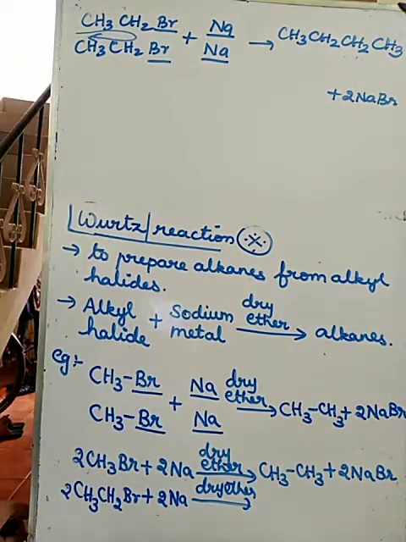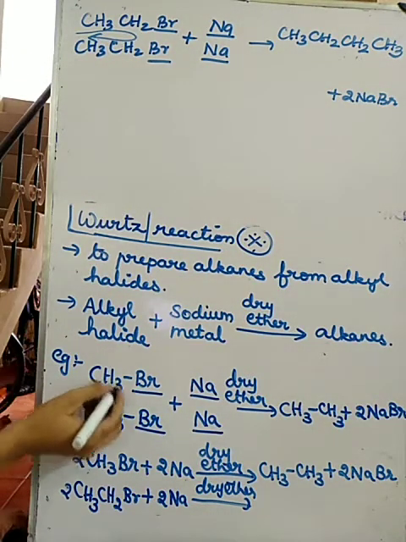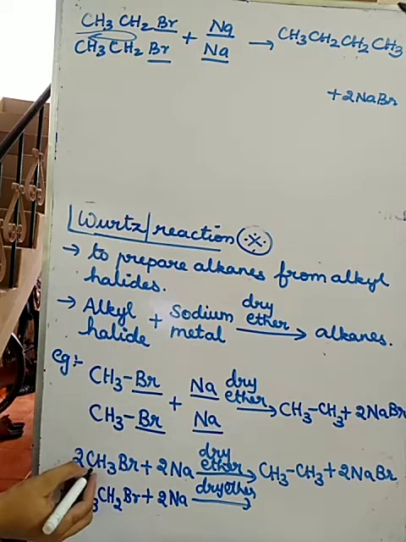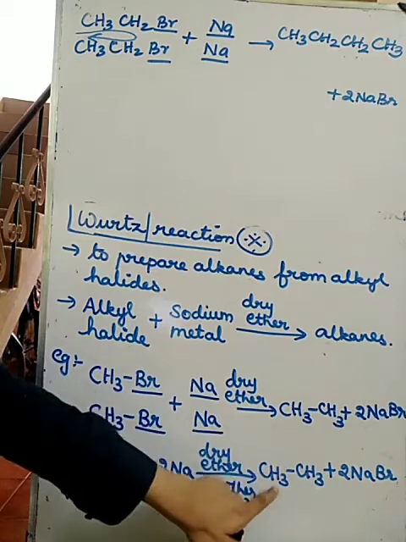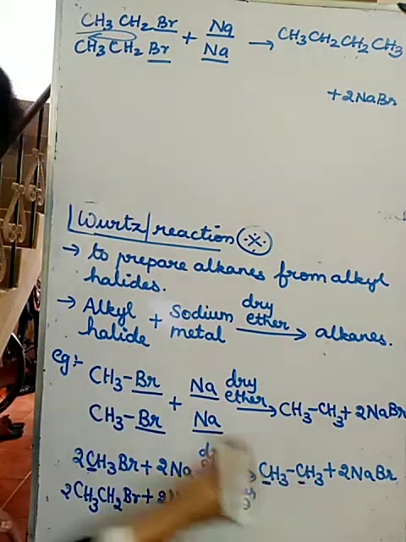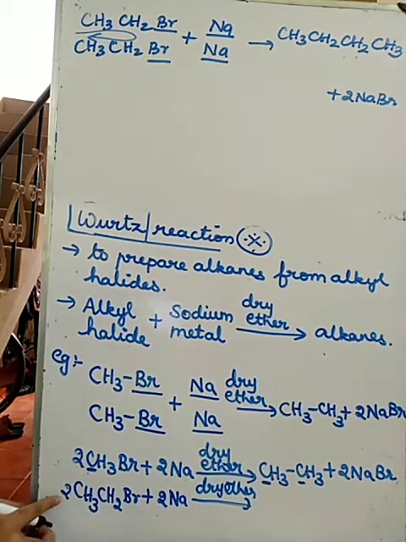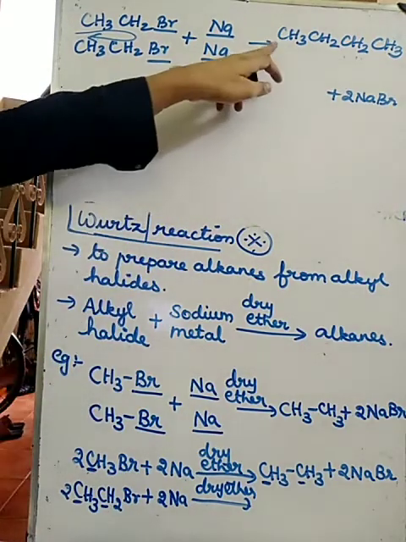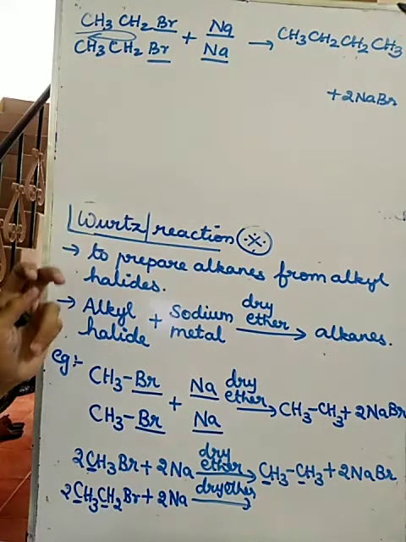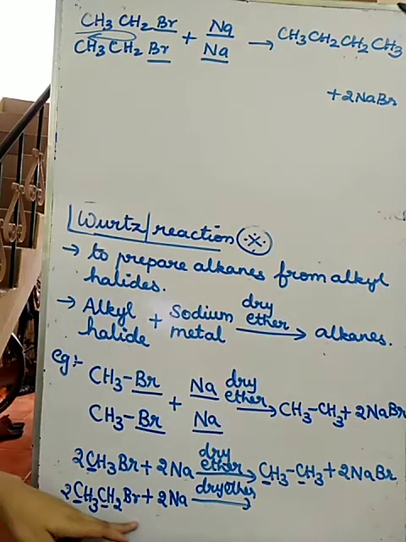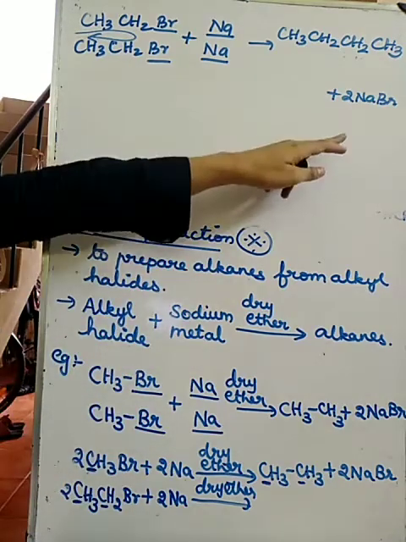So what you can understand from this is, in the alkyl halide, if there is only one carbon, you will get an alkane with 2 carbons. If there are 2 carbons, you will get an alkane with 4 carbons. If it has 3 carbons, you will get an alkane with 6 carbons.